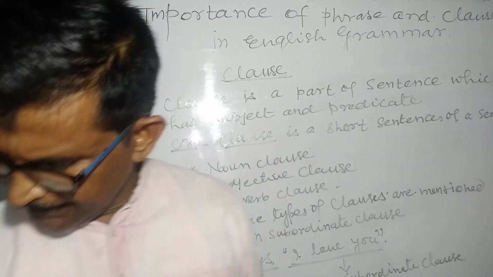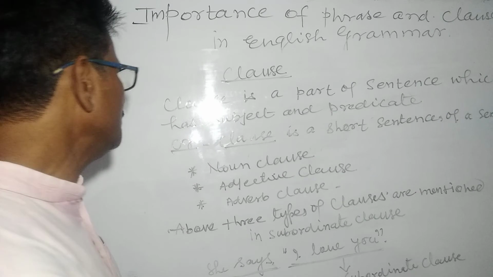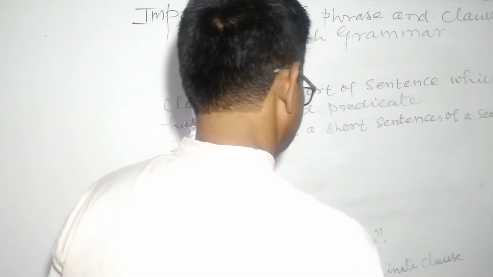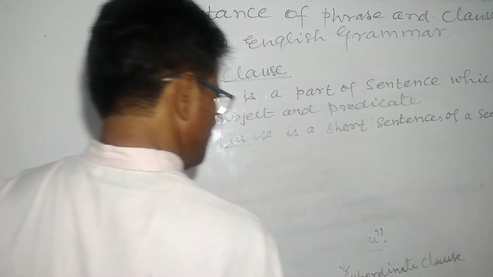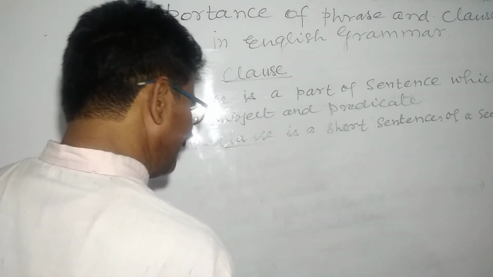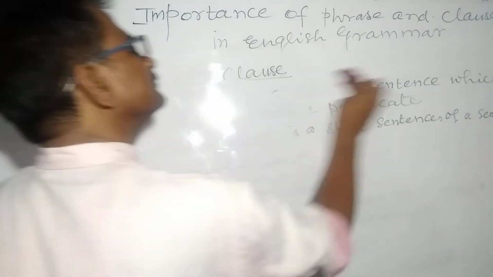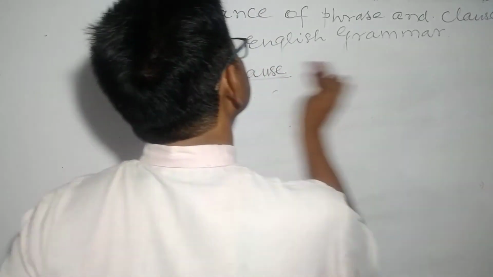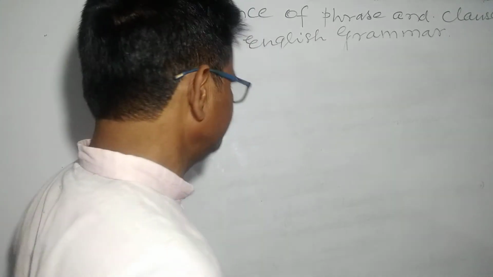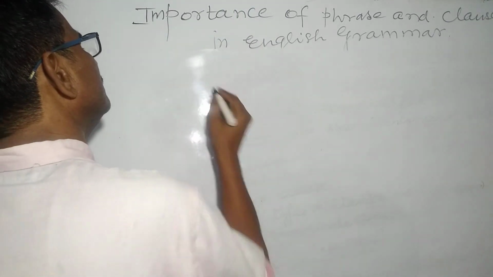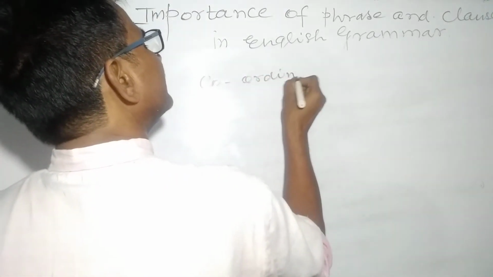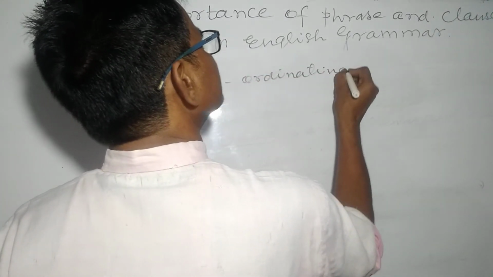Okay students, let us come to know what is coordinating clause.